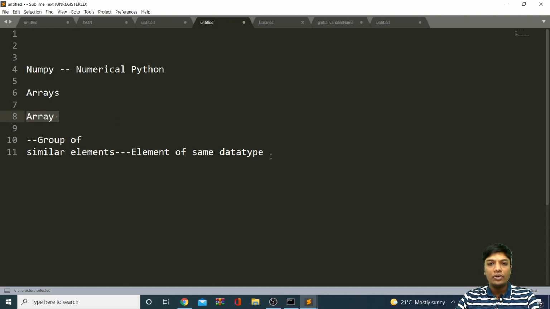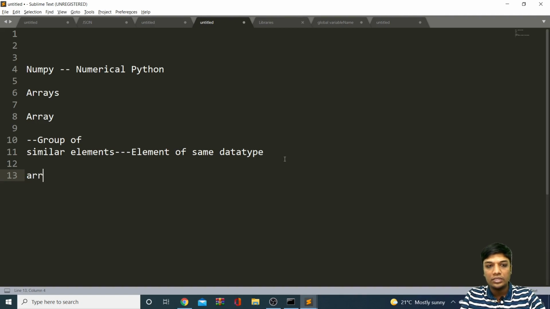Before that, let's talk about how we create an array using NumPy, because NumPy is very famous for arrays, and it has a lot of operations for working with them. First, we'll understand how to create an array using NumPy. That's a very important point. In NumPy, we have any number of functions to create an array. Let's discuss a few functions which will help us create an array.